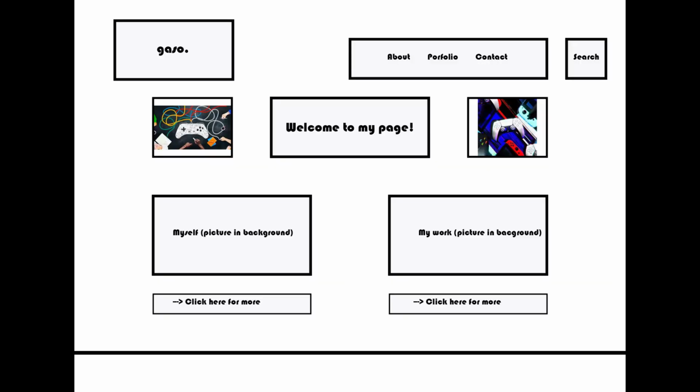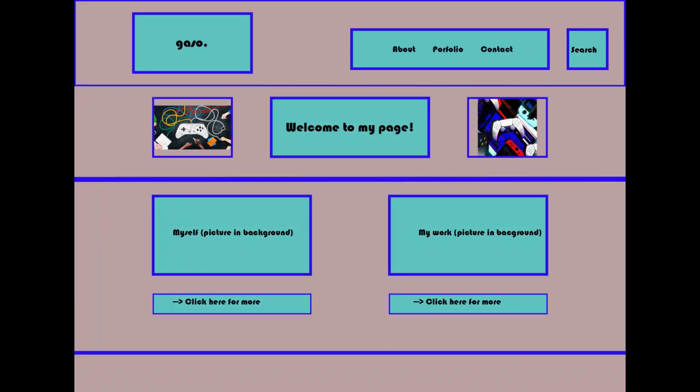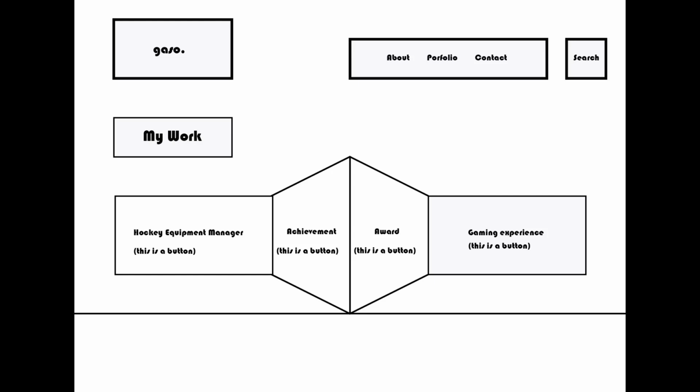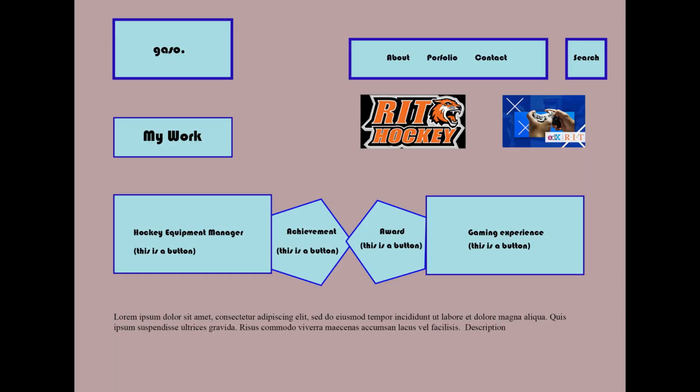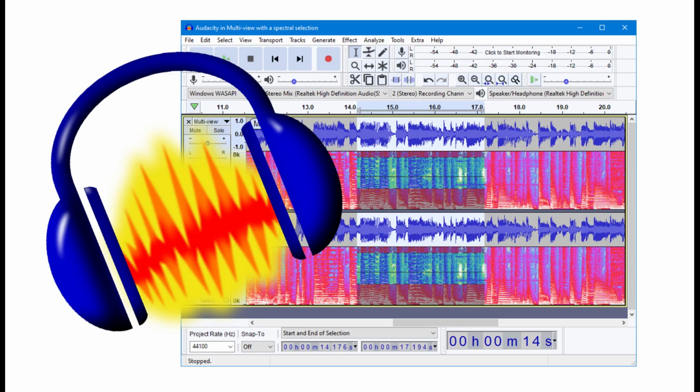After that, I created a wireframe and markup for my home page and my content page. I like the color blue, so I implement that as my main color throughout the website. The logo GASO stands for Games and Society. After finishing up building the website, we move to learning audio. We use Audacity. Audacity gives me the ability to record audio and I can edit it. Finally, I can put an audio track into my video project.